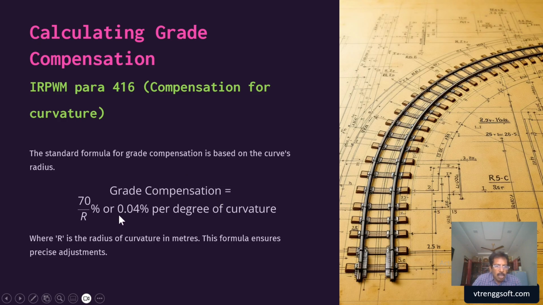70/R % or 0.04% per degree of the curvature. So this you can straight away follow. Here you can see R is in the denominator, which means the compensation is inversely proportional to the radius. So for sharper curvature, you have to provide more compensation, and vice versa. Where R is the radius of curvature in meters, this formula ensures precise adjustment. This is as per the Indian Railway Manual, para 416, which we are supposed to follow.